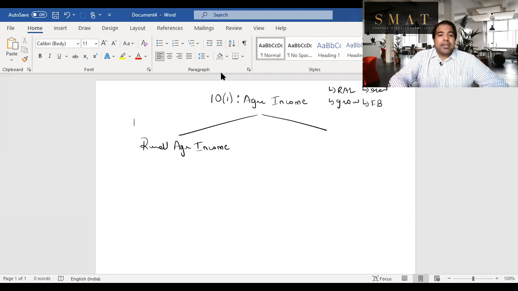Guys, what is agri income? Section 10(1) exempts agriculture income. Agriculture income basically means, through any basic operations, when you cultivate, you sow seeds, you grow some crops, etc., if you have any income from that, that is exempt. Plus any subsequent operations, that means any cutting, pruning, any harvesting, any cleaning and storing, etc. On that also, if you have any income, that is also agriculture income. Guys, any income from seedlings or saplings that are grown and then sold, that is also exempt income. Plus any flowers and creepers that are grown and sold, that also is exempt agriculture income.